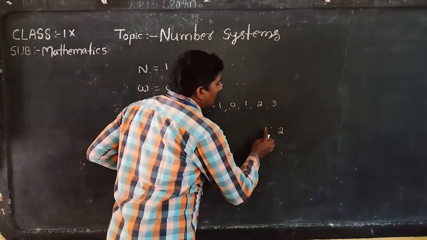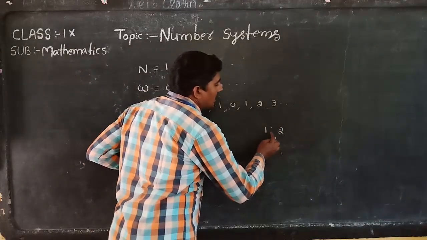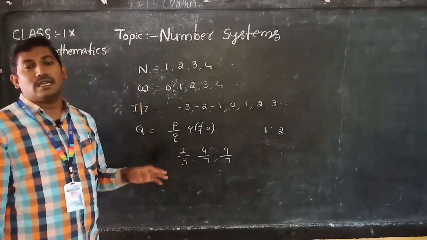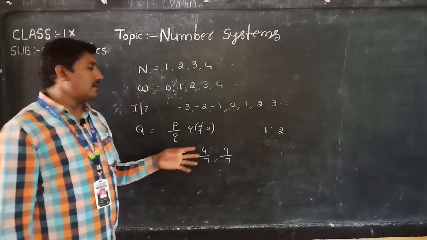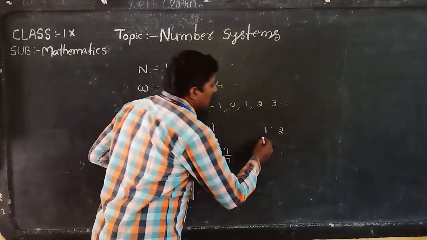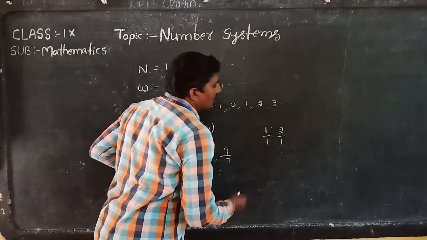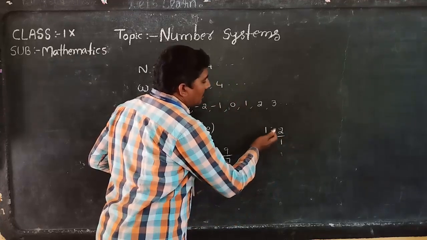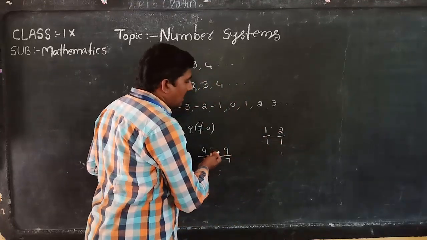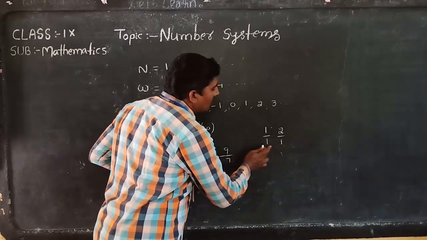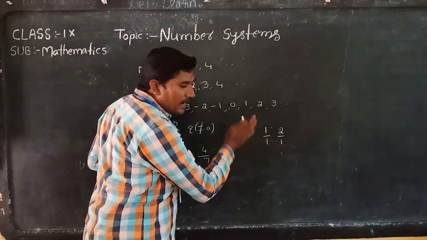In between 1 and 2 so many numbers are there. How many? Infinitely many. It is not possible to count that many numbers. See, 1 by 1 or 2 by 1: these are rational numbers, where Q is not equal to 0, so they look like fractions.